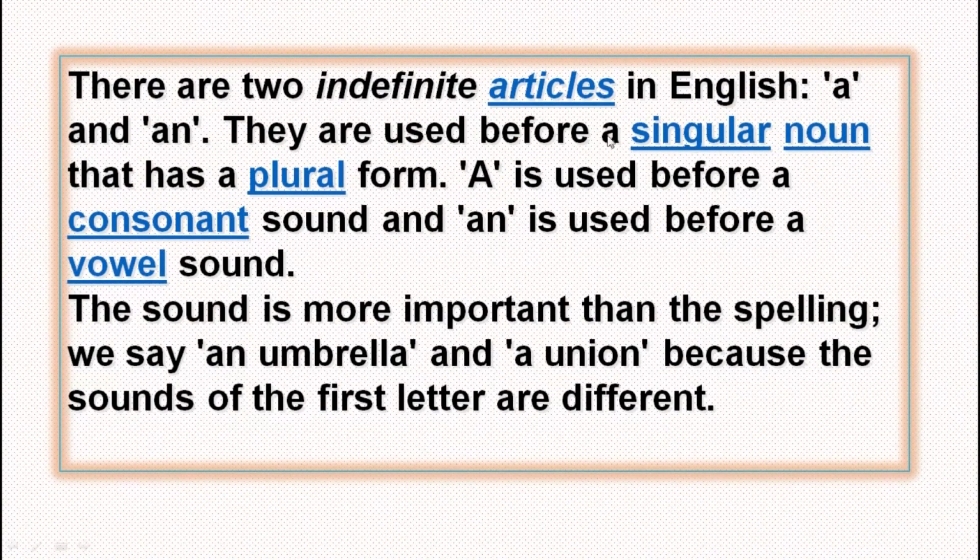There are 2 indefinite articles in English, a and an. They are used before a singular noun that has a plural form. A is used before a consonant sound and an is used before a vowel sound. The sound is more important than the spelling. We say an umbrella and a union because the sounds of the first letters are different.